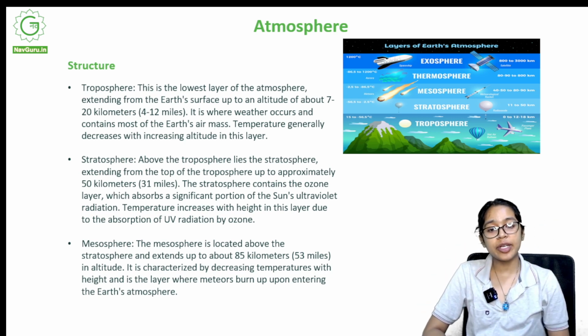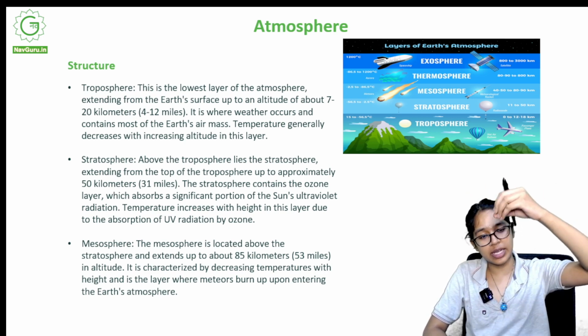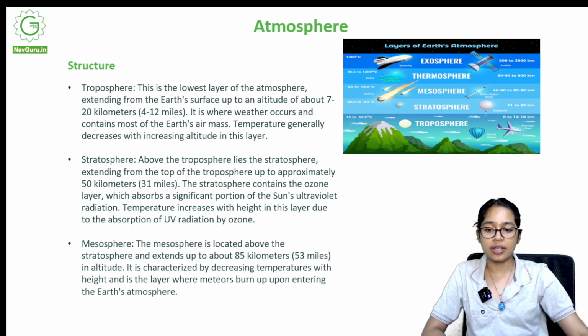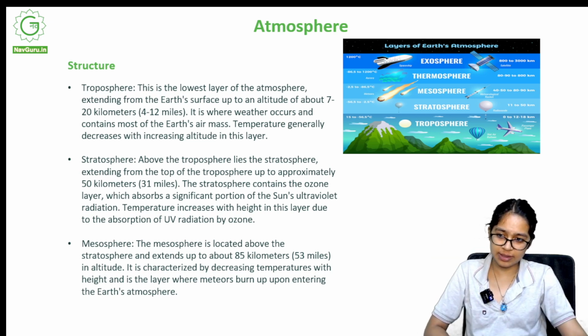And this is the layer where meteors burn up upon entering the Earth's atmosphere. So meteors come here in the mesosphere, and that is where they burn up. This is so powerful that it burns up, so that it basically gets divided into parts. Okay, let's go ahead to the next layer.